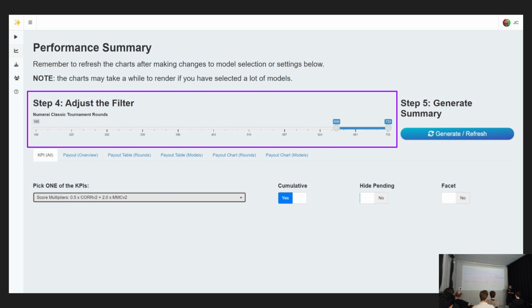Sometimes you may have a new model here, and a new model here, or you may have an update right here. So only you, the model owner, know the exact time span of your models. So I created this slider here, so you can adjust the period of analysis that you want to take into the next step. The default here is 650, which is the starting point of the MMC, the new MMC era.